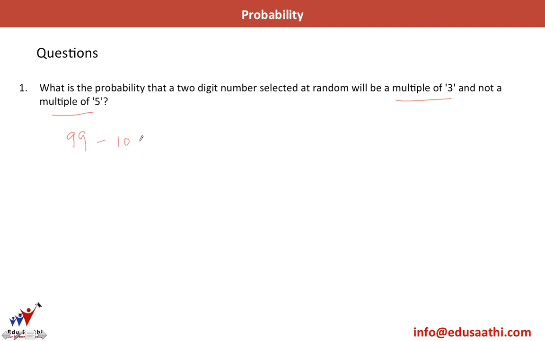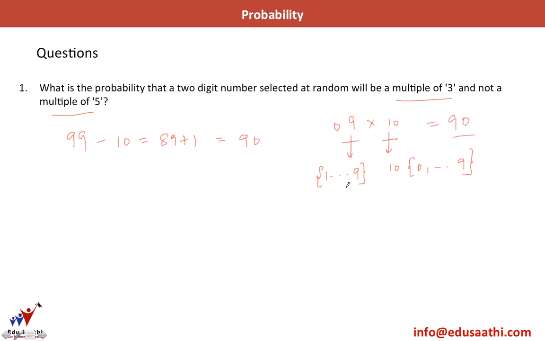So the number of 2-digit numbers is 99 minus 10, that is 89, plus 1, as both of them have to be included. So I have 90 2-digit numbers. Also, if you calculate like we did in PNC, I have two spaces. This units place can be filled in 10 ways, any digit from 0 till 9, and this tens place can only be filled in 9 ways, from 1 to 9. I cannot have a 0 here, because then it will become a 1-digit number. So I have 9 ways to fill this place and 10 ways to fill this place.